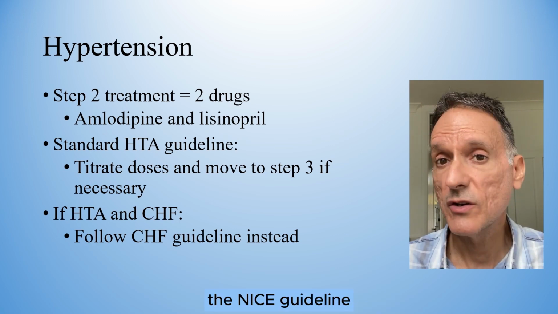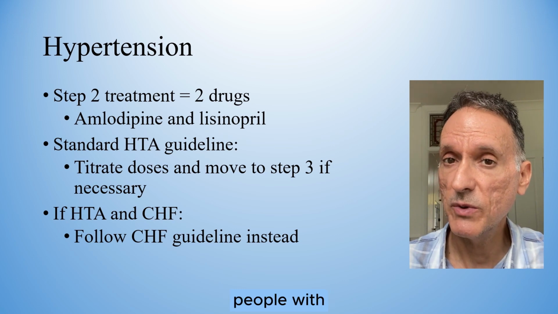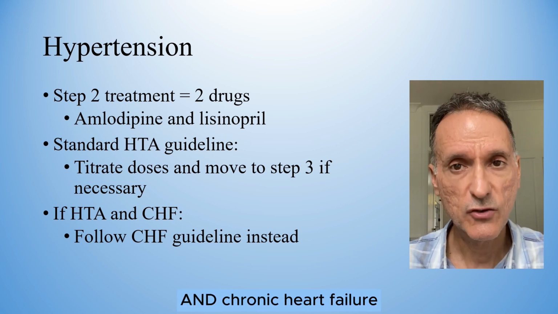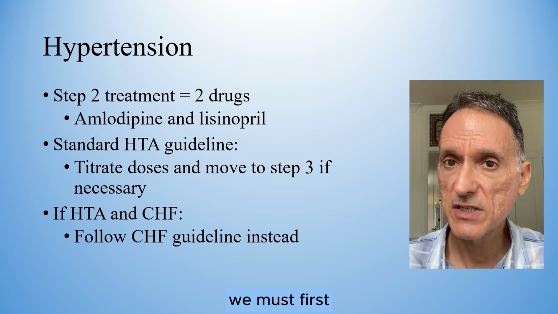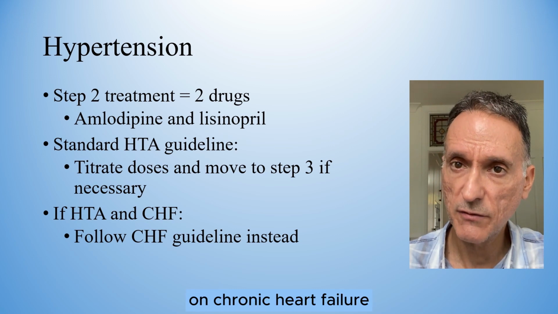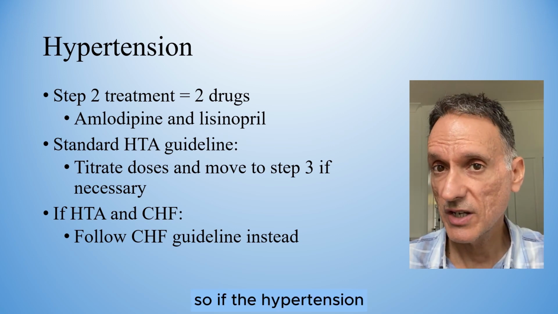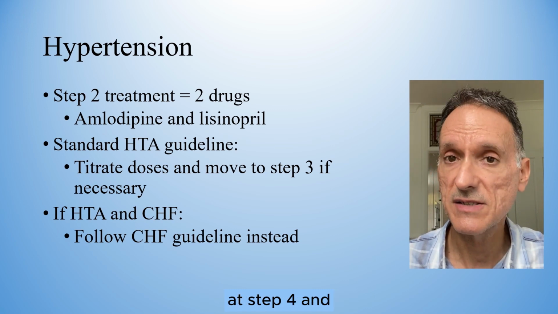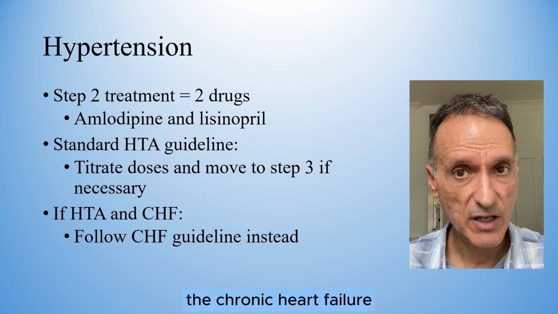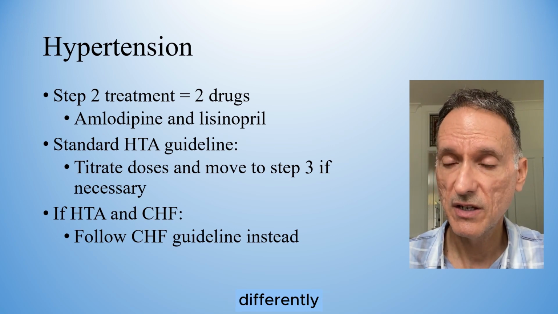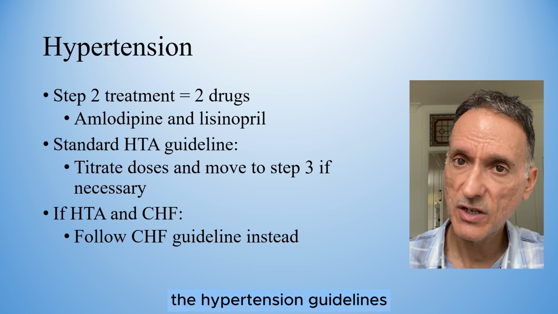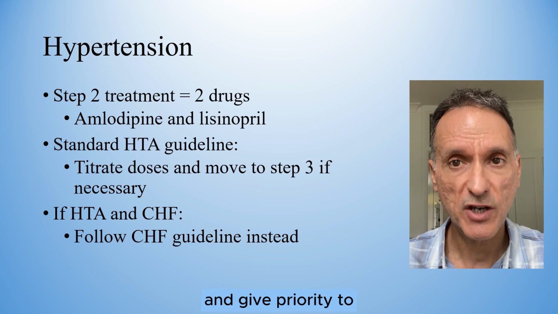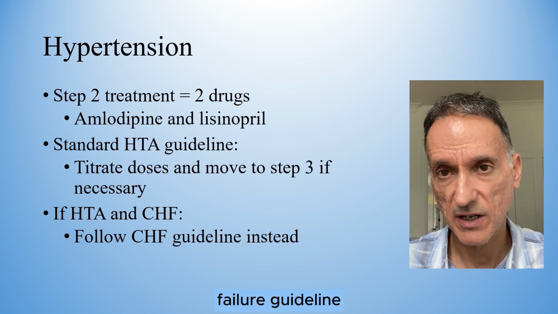The NICE guideline on hypertension says that for people with hypertension and chronic heart failure, we must first follow the guidelines on chronic heart failure. So if the hypertension guidelines say that beta blockers and spironolactone are considered as step 4, and the chronic heart failure guidelines say differently, we need to put the hypertension guidelines to one side and give priority to the chronic heart failure guideline.